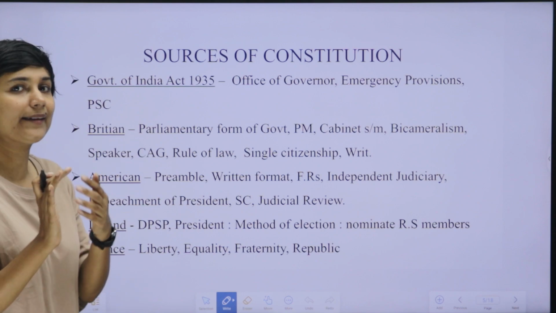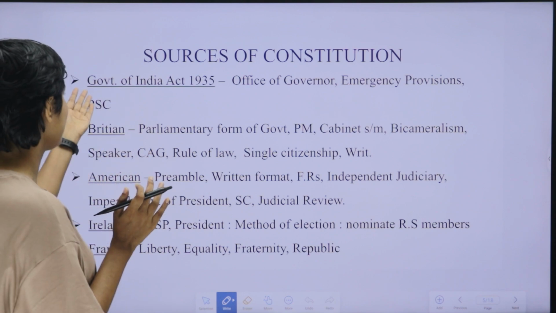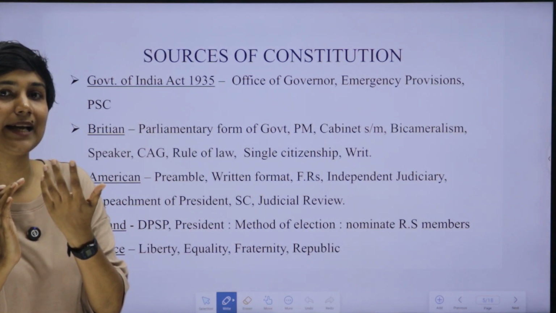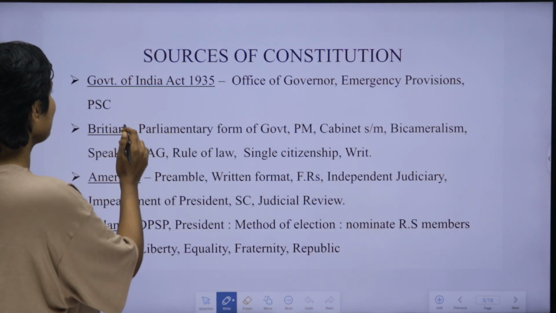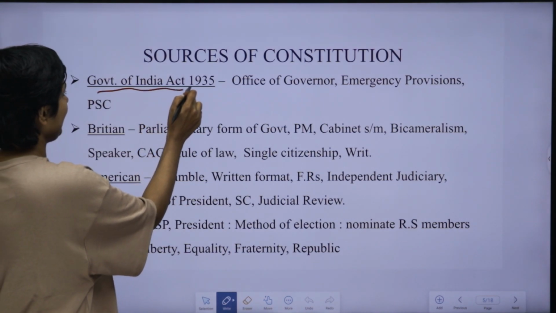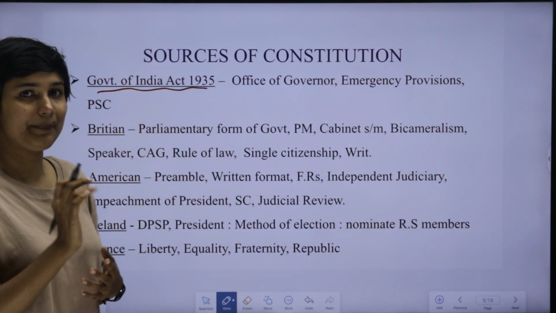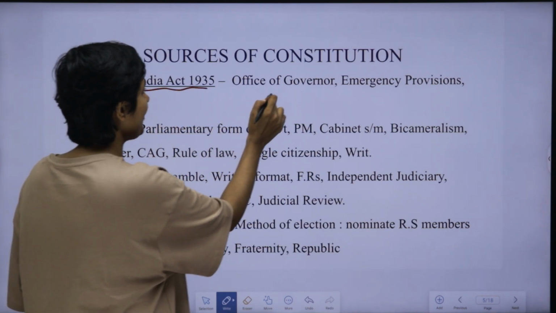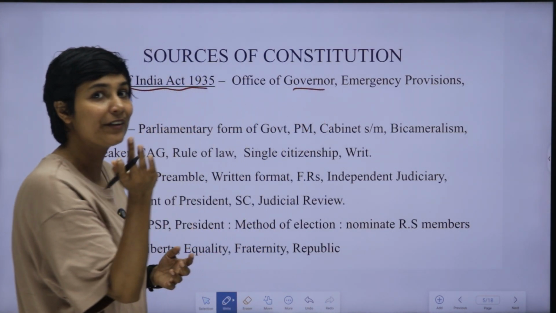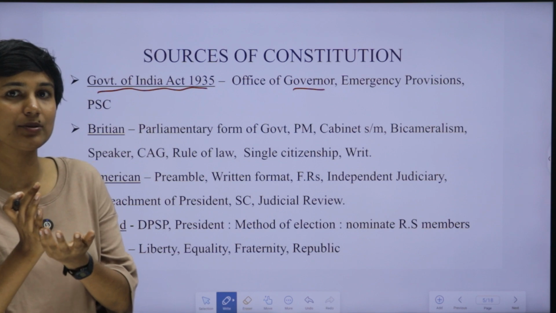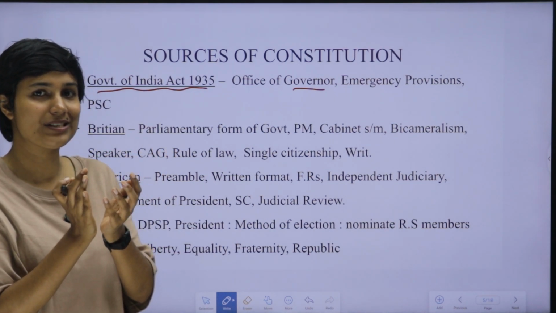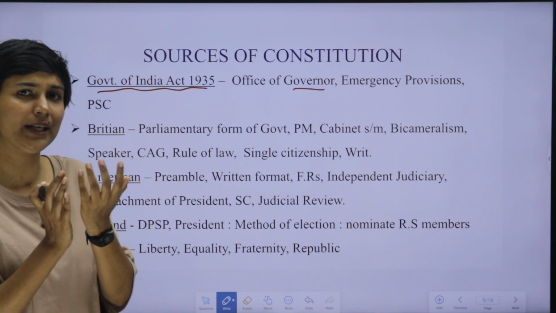Before going to other countries of the world, firstly we are discussing the ideologies, principles or concepts that we have taken from the Government of India Act 1935. Mainly 4 points we have to look into. First one is the office of the governor. The post of governor, which we still have now, was taken into India's constitution from the Government of India Act 1935.